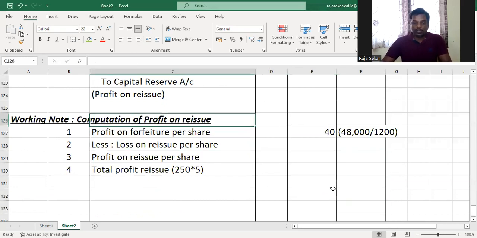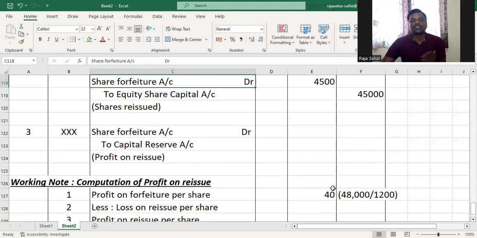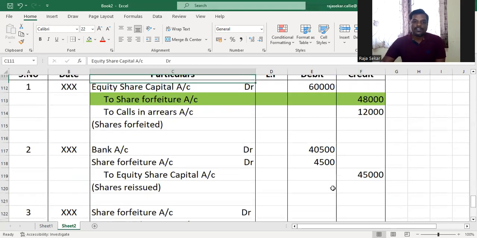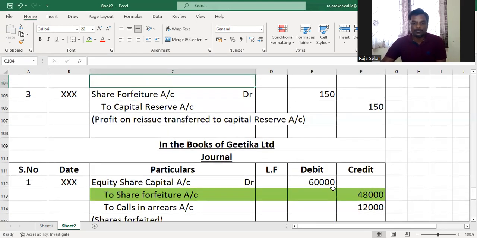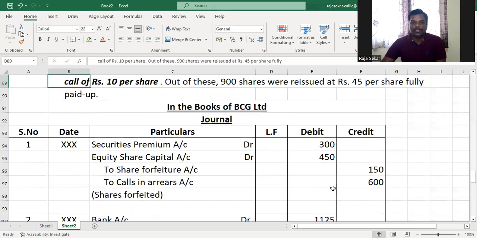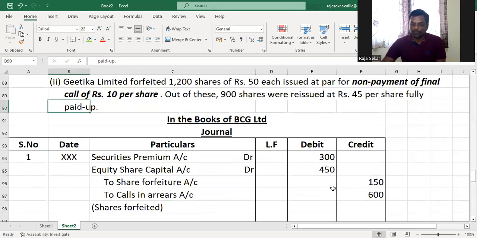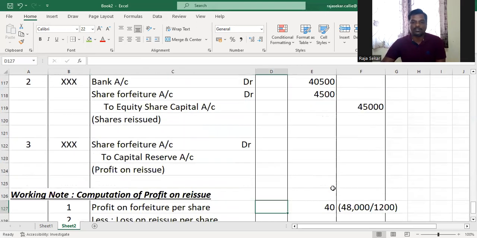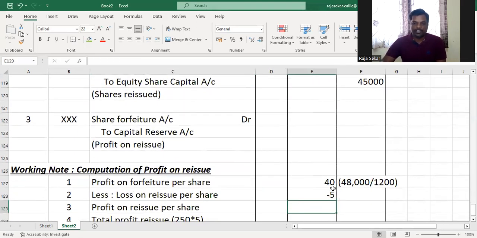Loss on reissue. What is loss on reissue? Loss on reissue is the discount given per share on reissue. We see in this question that the shares were reissued for 45 as rupees 50 paid up. Am I right or not? As fully paid up. Which means 5 rupees is the loss on reissue per share. So that will be 5.